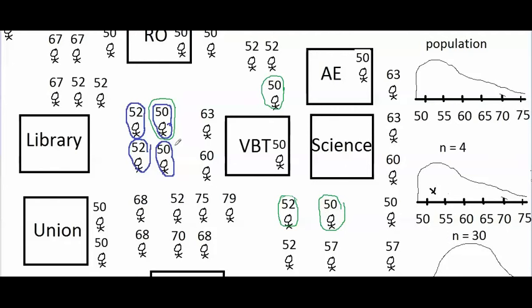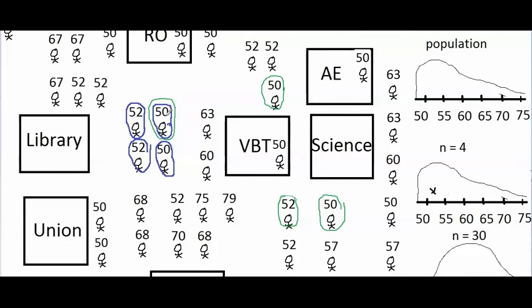So I've recorded these 4 heights in the green circles, and if I calculate the mean of my sample of 4 people, if you add the heights of these 4 people in the green circles and you divide the total by 4, the sample mean comes out to 50.